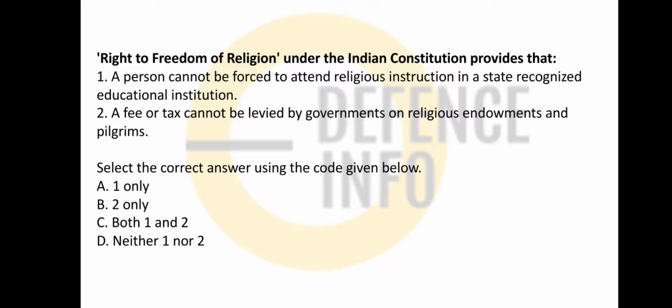If you are going to any religious temple, or any religious endowment, you don't need to pay any tax. And a person cannot be forced to attend religious instruction that is state recognized. Okay, this is option A, correct. You cannot force anyone, but a fee or tax cannot be laid. So is it incorrect? So option 1 is the correct answer for this.